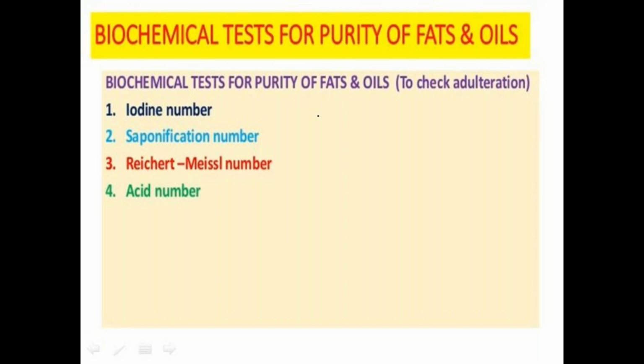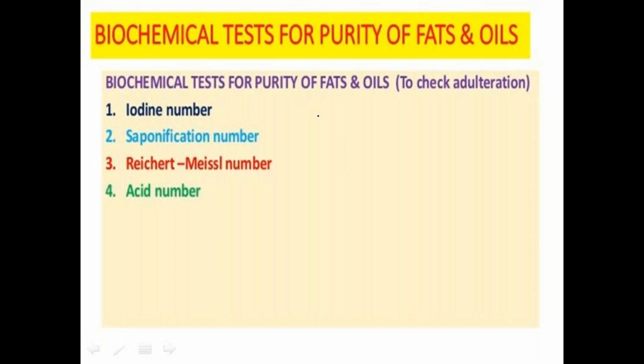Based on this, we have to check the purity of fats and oils. What is the composition of this fat? What is the composition of oil? And what properties are present? We have to check all these, and depending upon the properties, some tests are available for checking the purity of fats and oils.